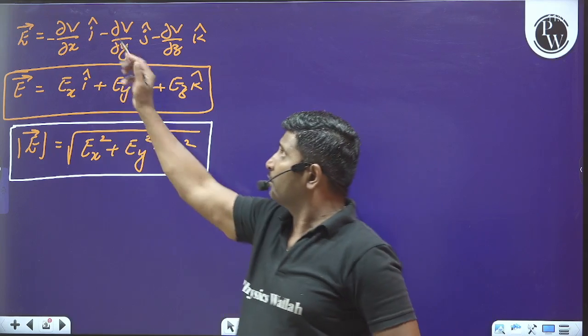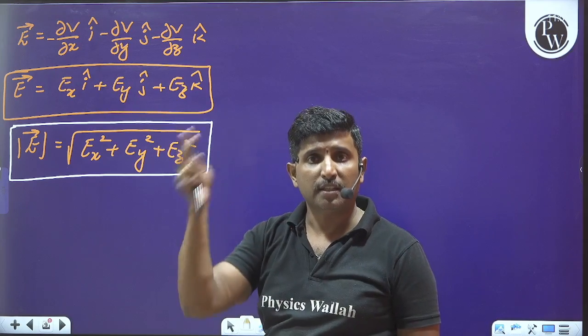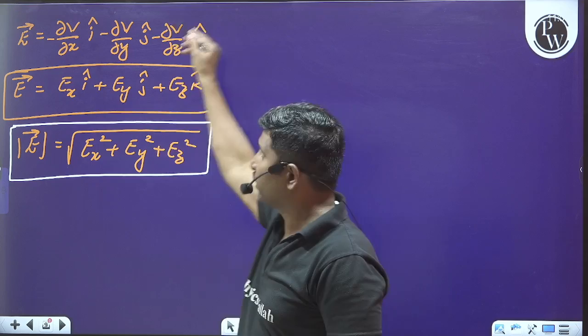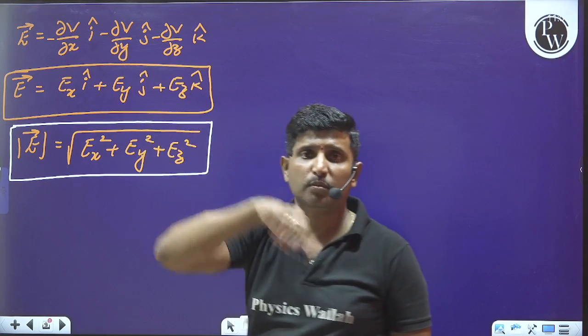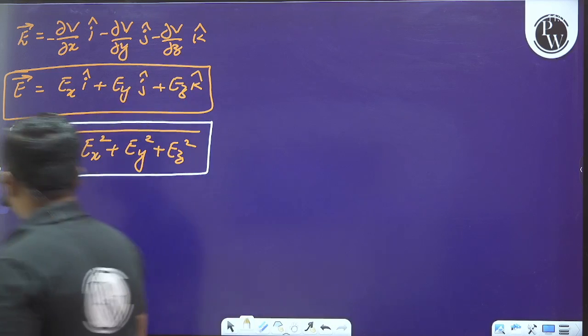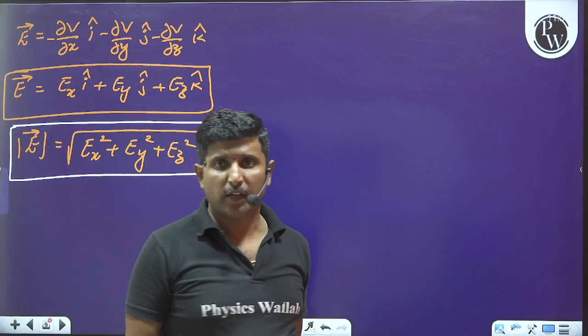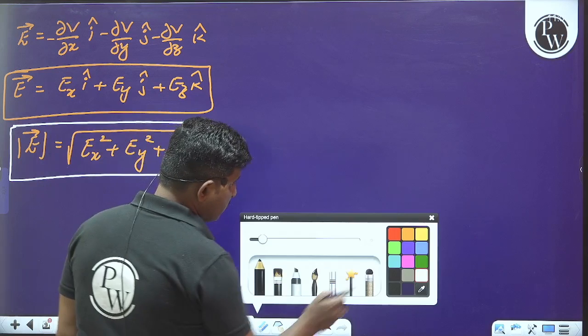Whenever we are differentiating V with respect to y, then x and z terms are taken as constant. And whenever we are differentiating with respect to z, then we have to keep x and y terms as constant. Okay, I hope it is clear to you. This is the magnitude of electric field, equal to root of Ex square plus Ey square plus Ez square.